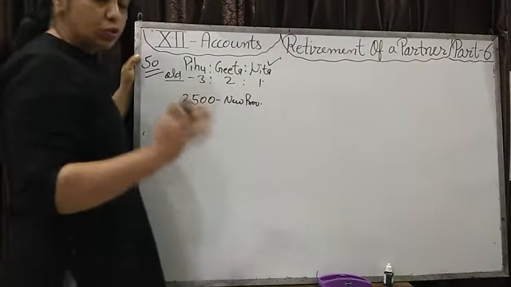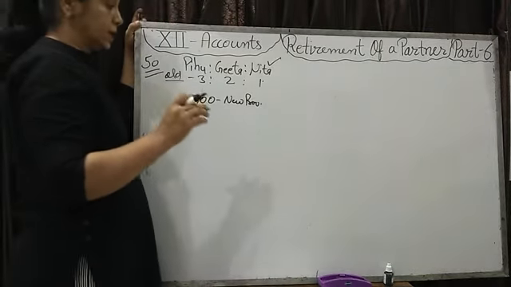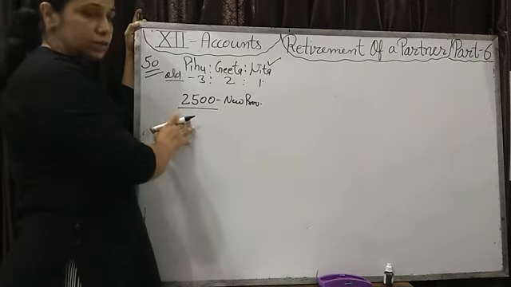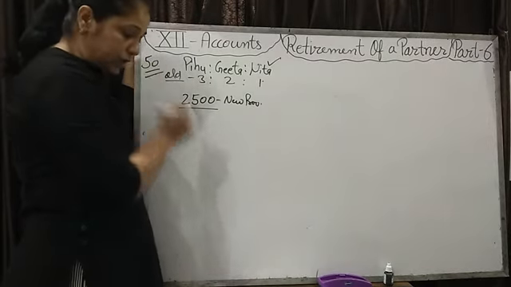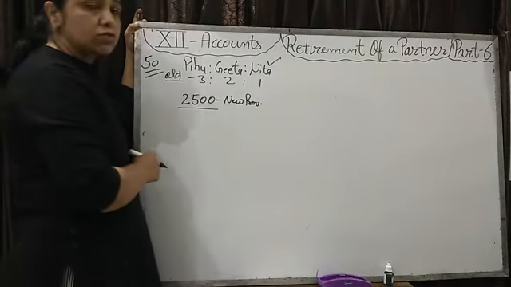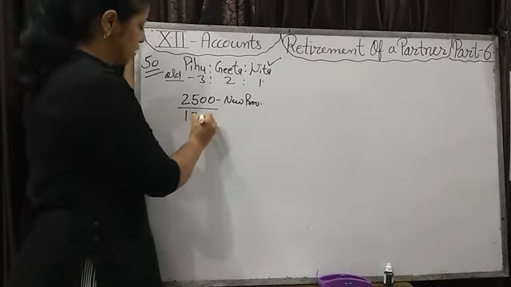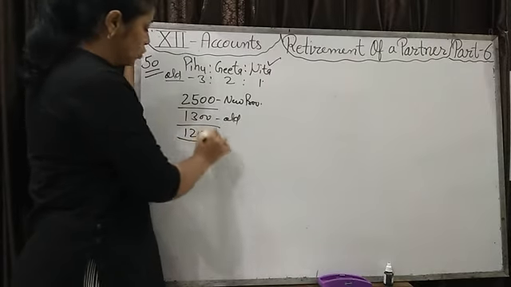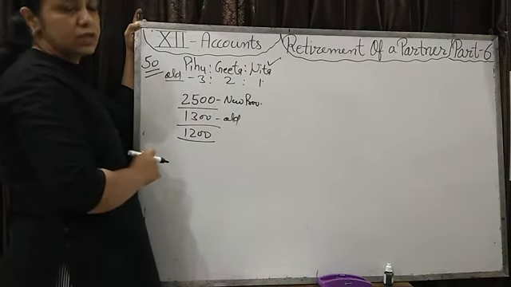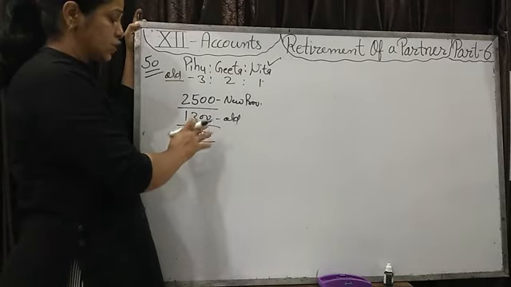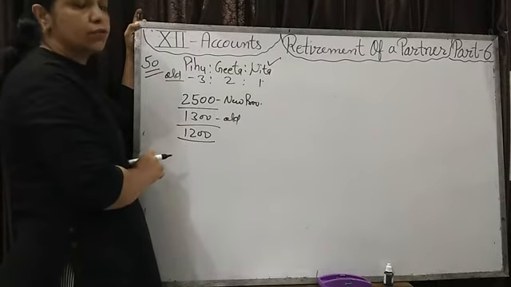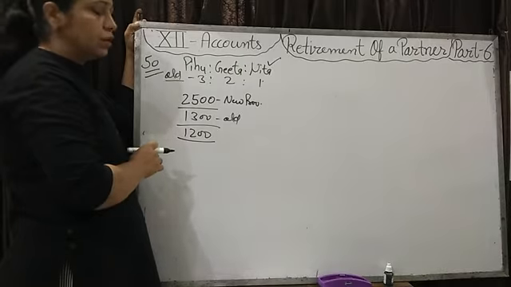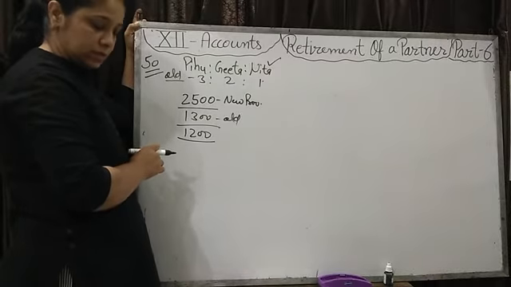Raise to. I have told you before that if "to" is given, then it means that this is the new provision we want. And we already have an old provision of 1,300. Now we have to make a new provision of 1,200. If nothing is mentioned, then we will charge this 1,200 to the revaluation account on the debit side, because it is a loss of business.